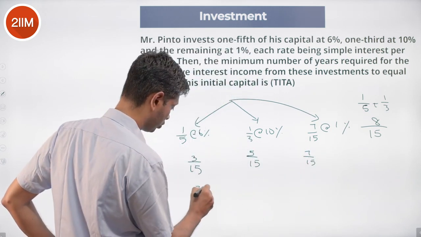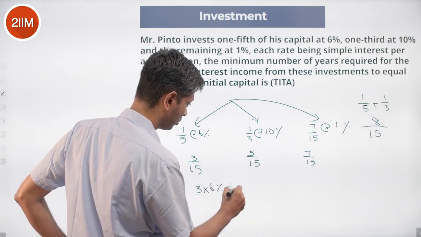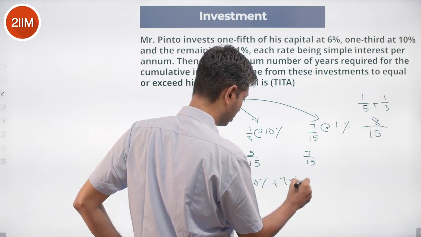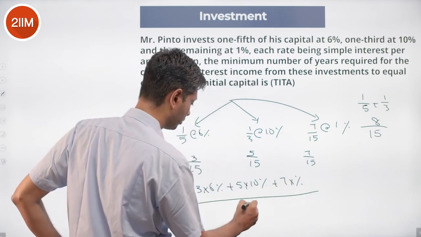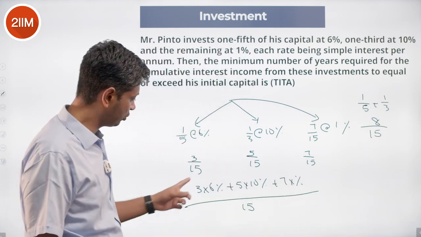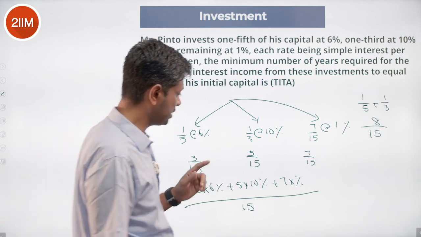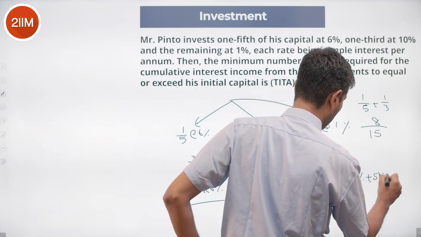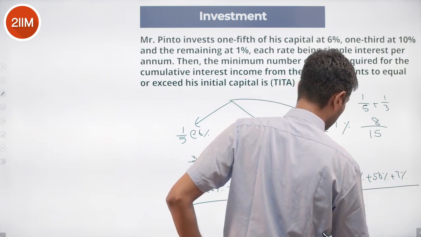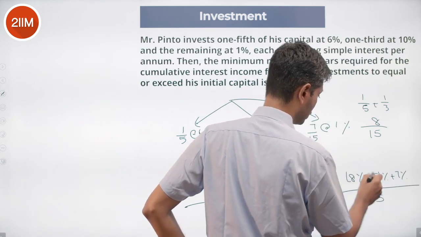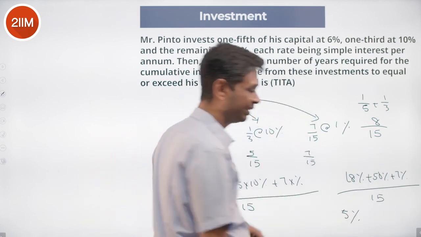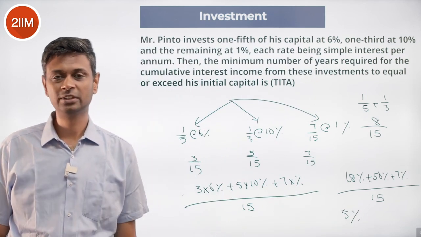So 3 into 6% plus 5 into 10% plus 7 into 1%, divided by 15. 3 into 6 is 18, 5 into 10 is 50. 18 plus 50 plus 7, 75 by 15, this is 5%. The weighted average of all of this is 5%.